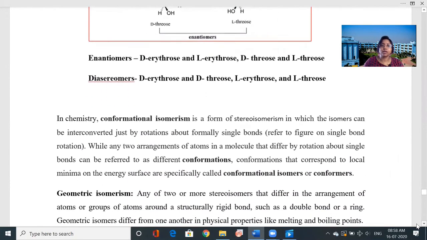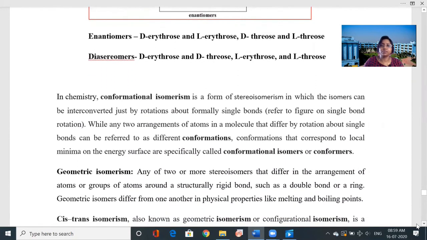Okay, next, the conformational isomers is the form of stereoisomerism in which the isomers can be interconverted just by rotation about formally single bonds. So what is the conformational isomers? If you rotate, then you will get its isomers.